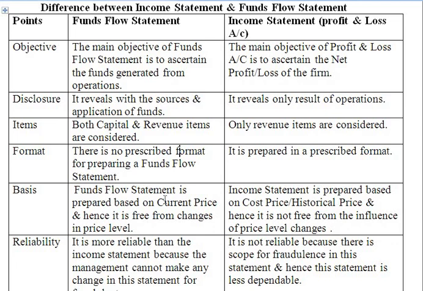So they need not consider changes in the price level, whereas the income statement is prepared based on cost price or historical price, and therefore it is not free from the influence of price level changes.